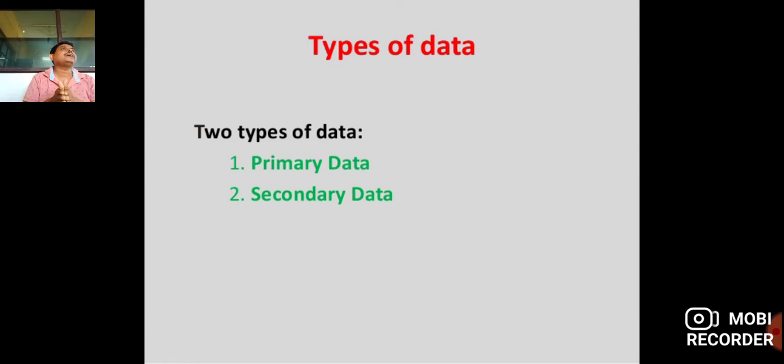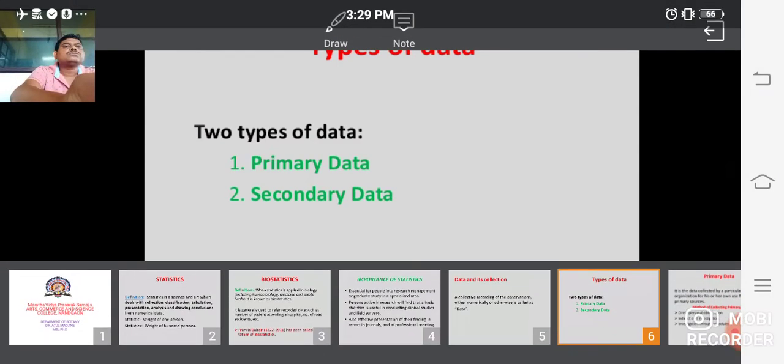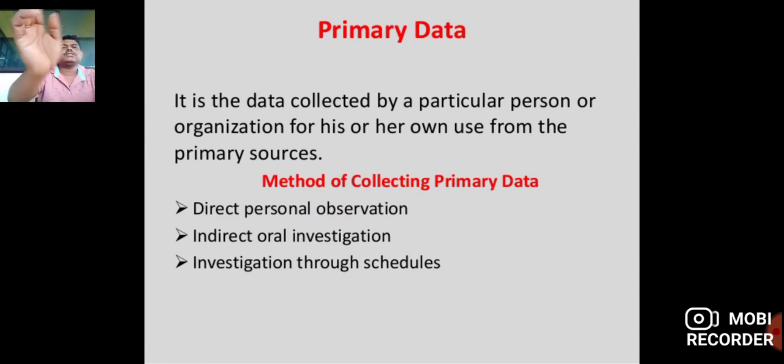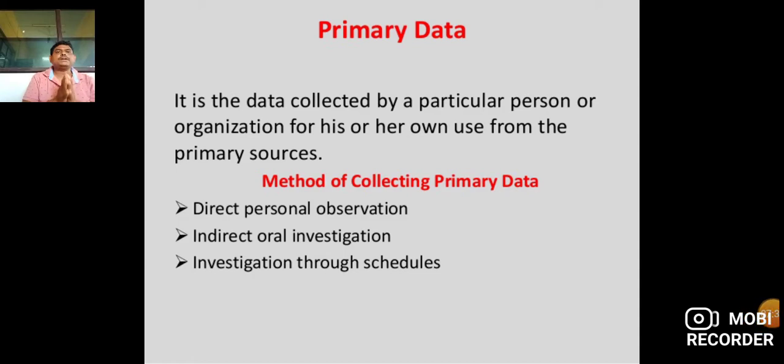First, primary data and secondary data. What is the difference between primary data and secondary data? Primary data means the data collected by a particular person or organization for his own use from the primary source.